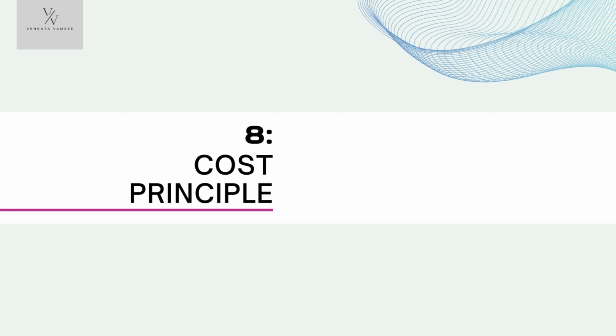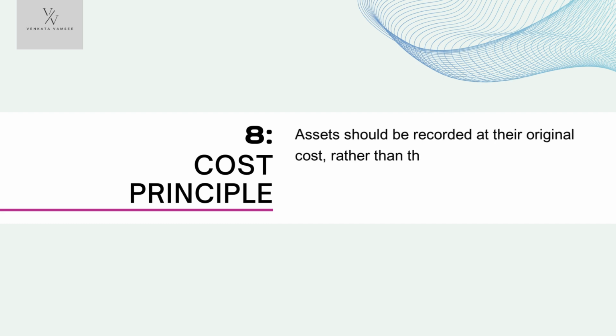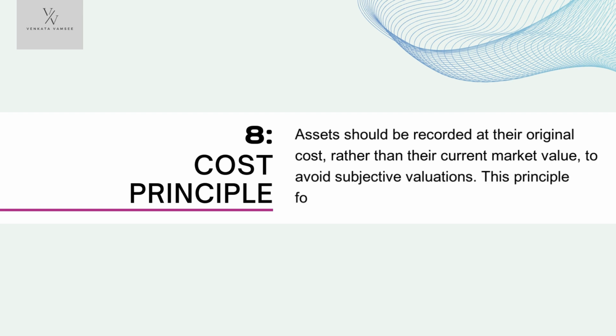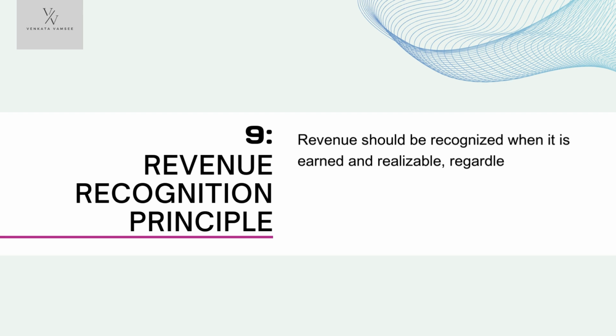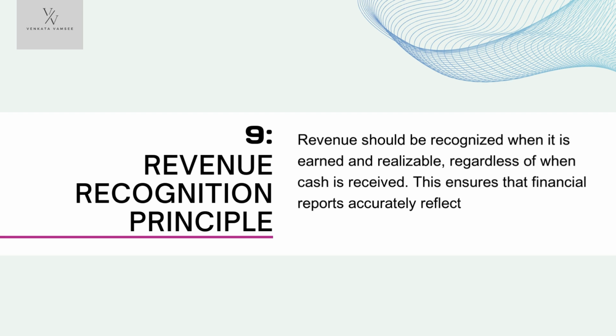8. Cost principle. Assets should be recorded at their original cost rather than their current market value to avoid subjective valuations. This principle focuses on objective and verifiable data. 9. Revenue recognition. Revenue should be recognized when it is earned and realizable, regardless of when cash is received. This ensures that financial reports accurately reflect a company's performance during a period.